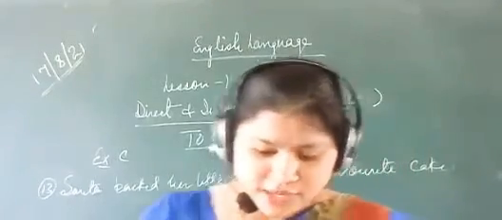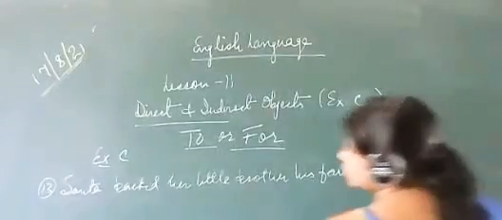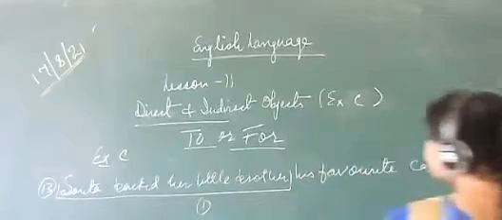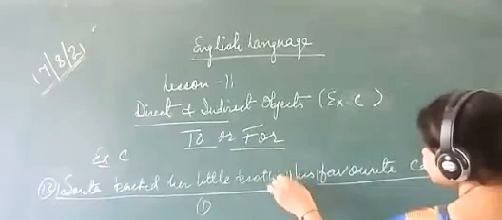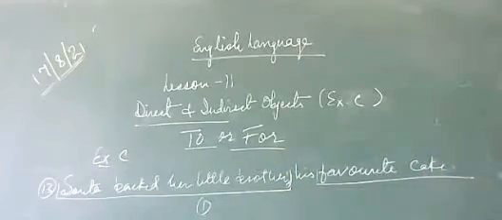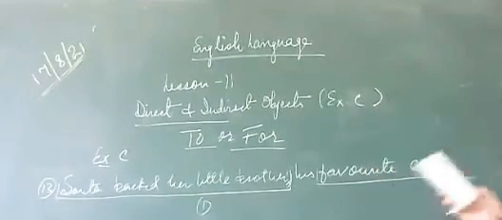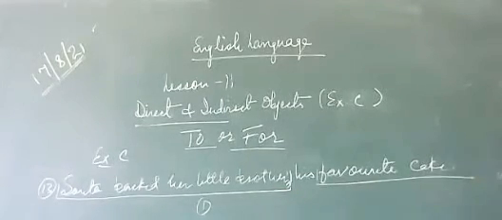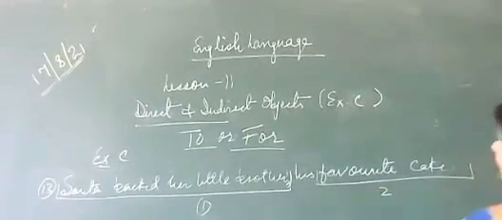Okay. So now what is the answer? Sarita begged her little brother. Actually, here should be an apostrophe, but in the question there is no apostrophe. You write in the answer an apostrophe. Sarita begged her little brother's favorite cake. Here there will be an apostrophe in the question, but it is not given. So Sarita begged her little brother's favorite cake will be the second part.